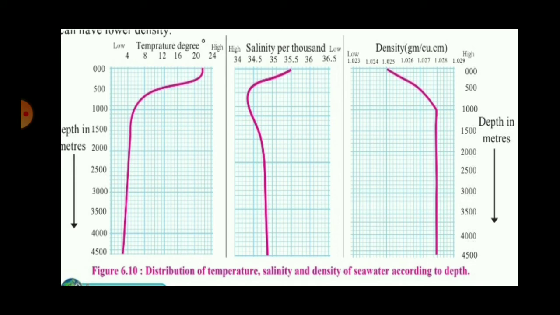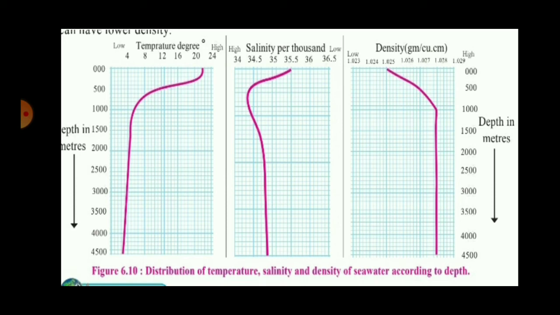Figure 6.10 of your textbook shows the distribution of temperature, salinity and density of the sea water according to depth. In the first graph, temperature is shown on the x-axis, in the second graph salinity, and in the third graph density. On the y-axis, in all three graphs, depth is shown in meters. Depth 0 meters means surface water, then 500, 1000, 1500 and so on. Let us see this in detail.